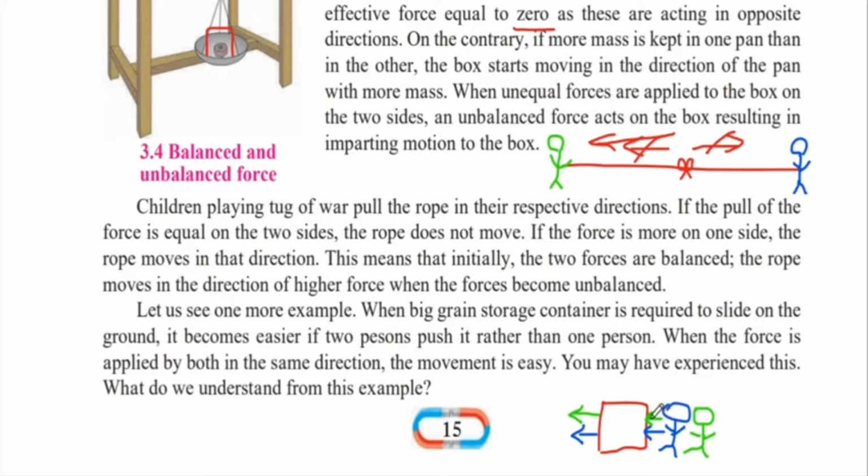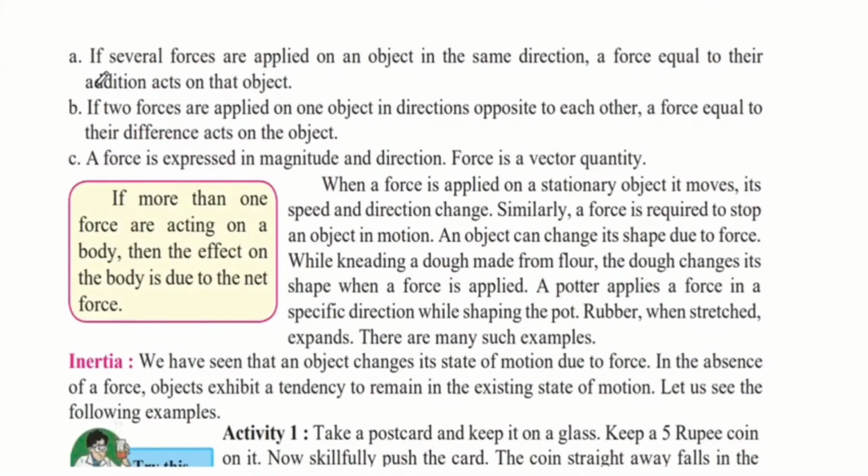Because both of them are applying the force in the same direction, not like in the previous tug of war example when both of the people were applying the force in opposite directions. Here both the persons are applying the force in the same direction. Therefore now their forces will be added and the net force will be even bigger in the forward direction. Now let us make a summary of whatever we have learned from the previous examples.